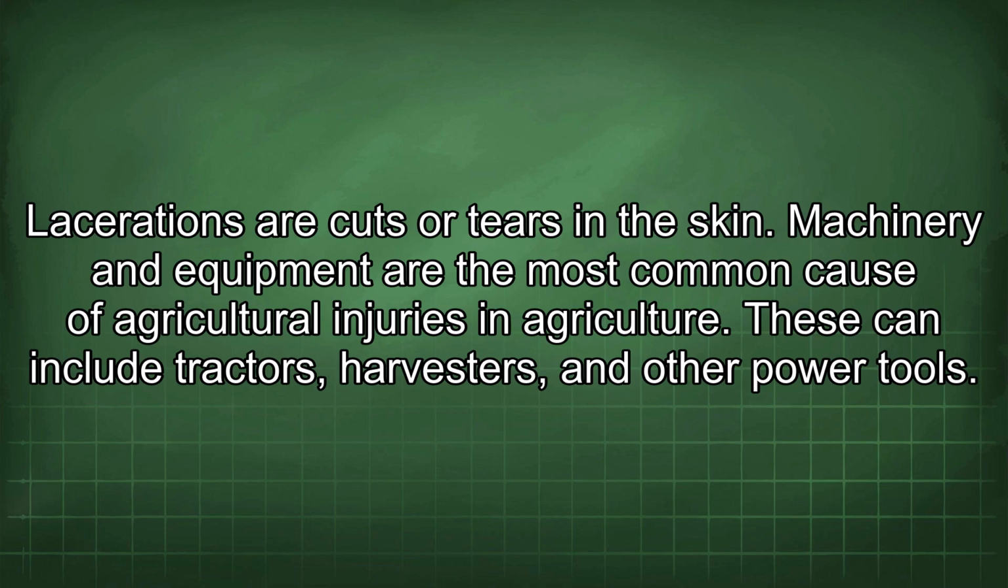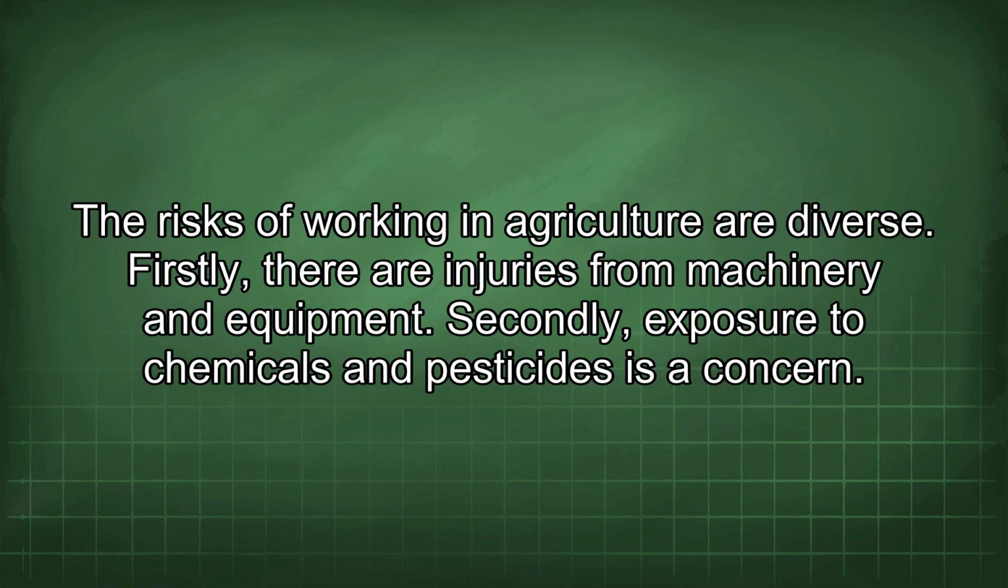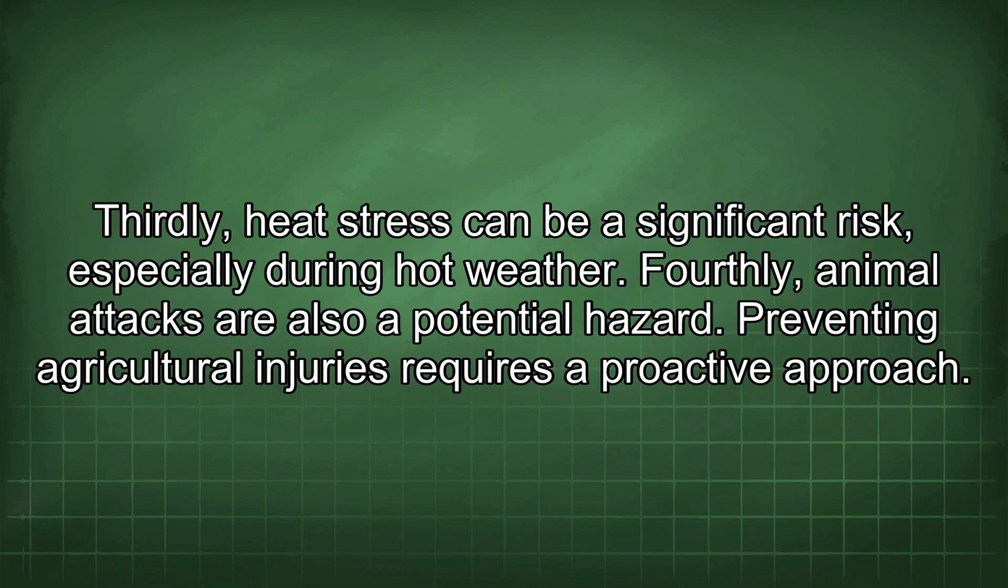Machinery and equipment are the most common cause of agricultural injuries in agriculture. These can include tractors, harvesters, and other power tools. The risks of working in agriculture are diverse. Firstly, there are injuries from machinery and equipment. Secondly, exposure to chemicals and pesticides is a concern. Thirdly, heat stress can be a significant risk, especially during hot weather. Fourthly, animal attacks are also a potential hazard.